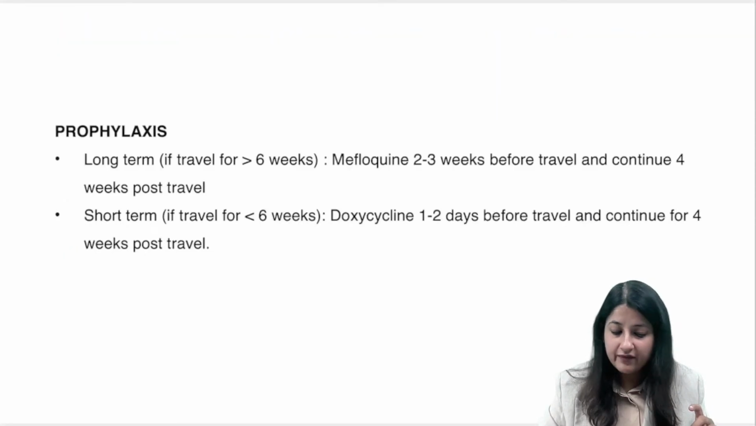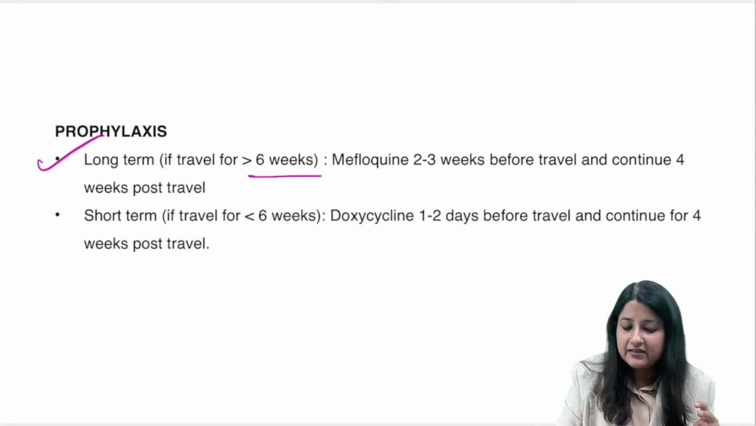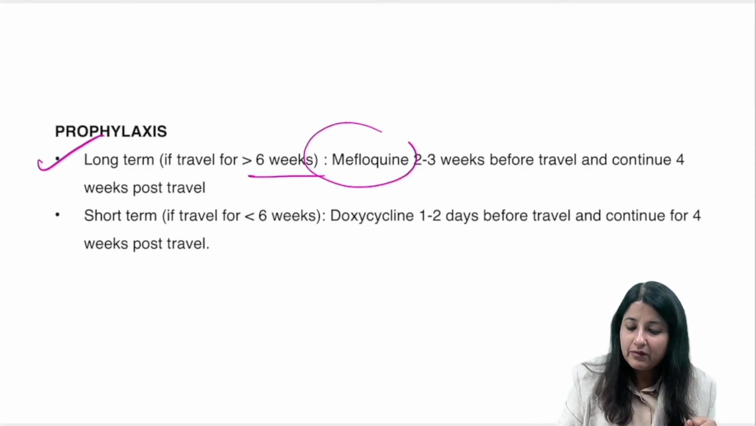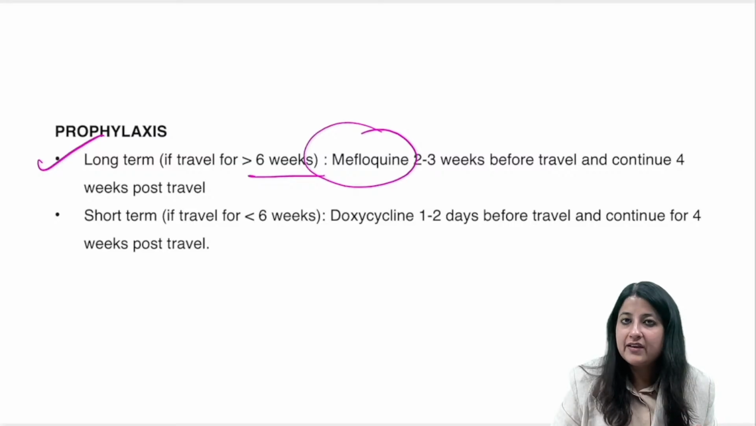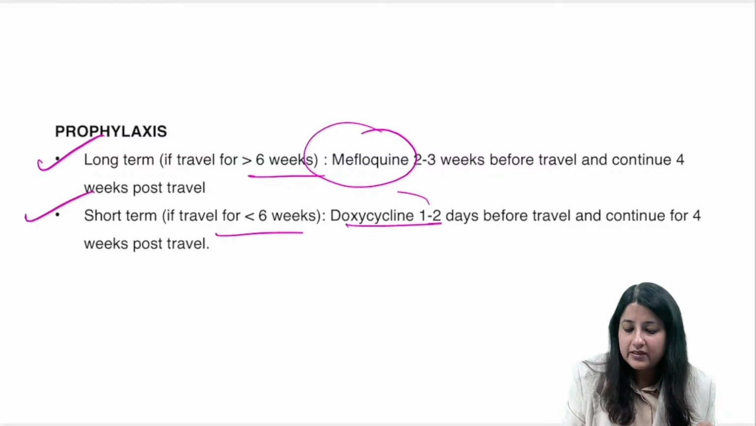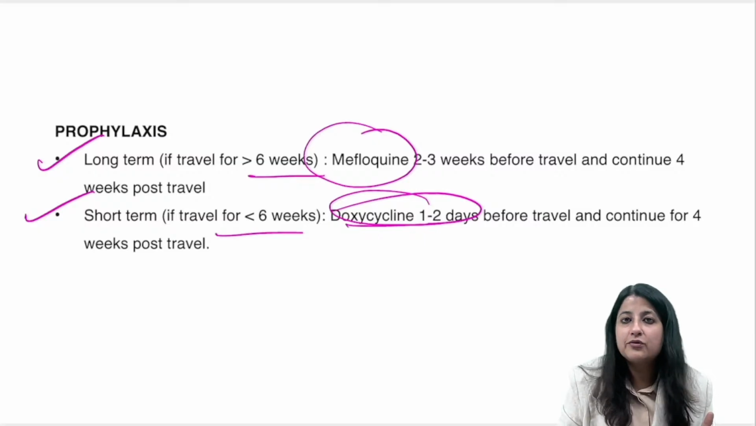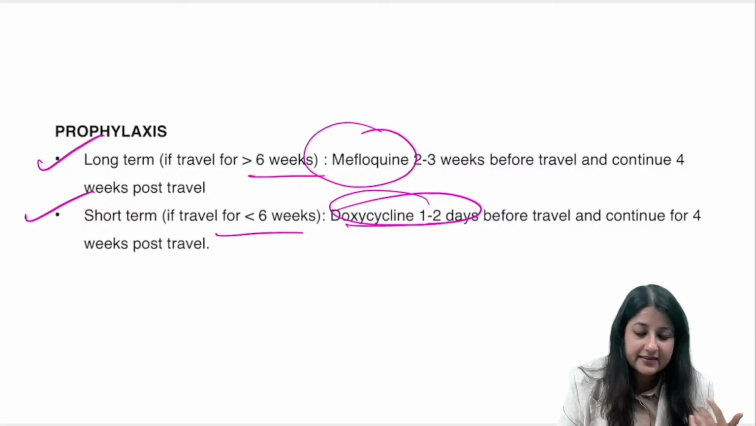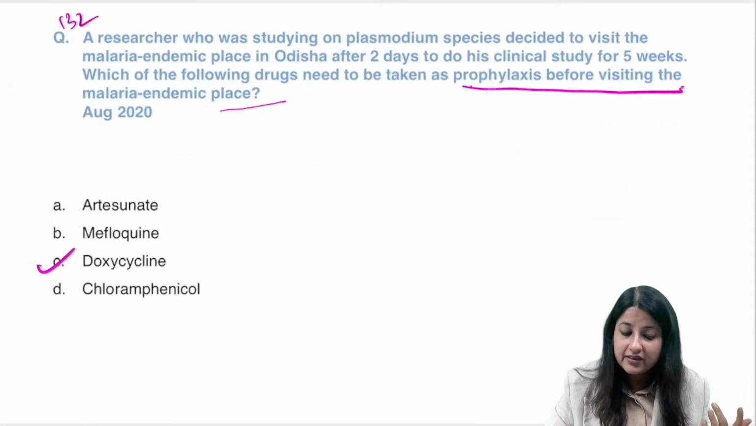So, look over here, everybody. Long-term prophylaxis. If you're going for more than 6 weeks, it is mefloquine. Start 2 to 3 weeks before and continue 4 weeks later. Short term is less than 6 weeks. What is it? It is doxycycline. Start 1 to 2 days before and continue for 4 weeks post travel. This question is important.